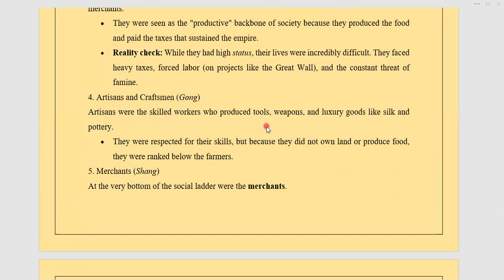Then the fourth is the artisans and craftsmen, called the Gong. Artisans were skilled workers who produced tools, weapons, and luxury goods like silk and pottery. They were respected for their skill, but they did not own land or produce food. They were ranked below the farmers.